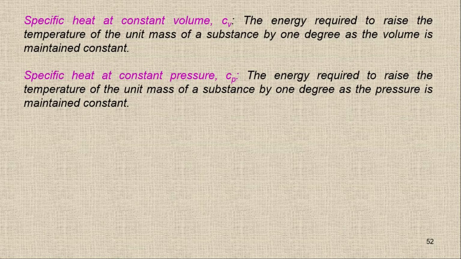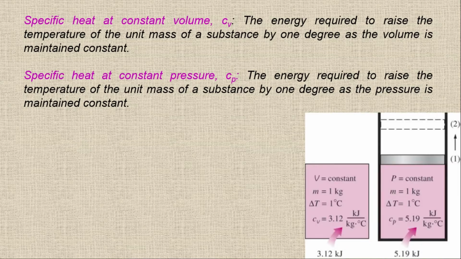In both cases, we have different processes. In the case of constant volume, we have to maintain the constant volume, while for constant pressure, the pressure will be constant, and the remaining definition is the same: the energy required to raise the temperature of a unit mass of a substance by 1 degree. This is the same definition for specific heat. But if you add the wording, as the volume is maintained constant or as the pressure is maintained constant, then you have the specific heat at constant volume and the specific heat at constant pressure. So we have CP and we have CV.